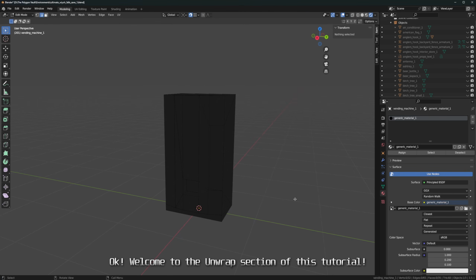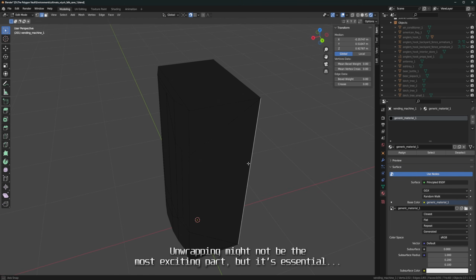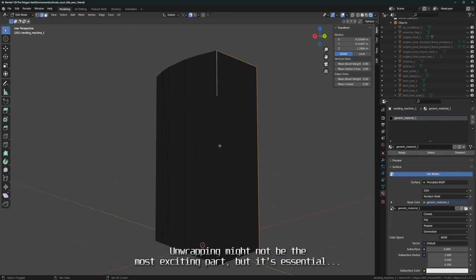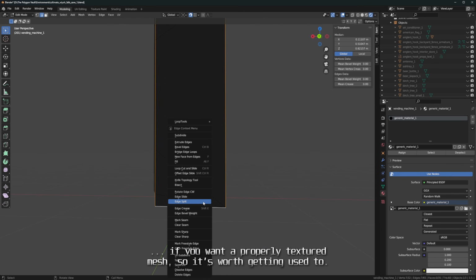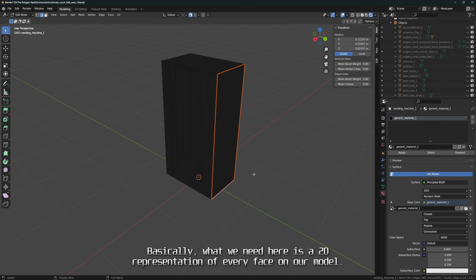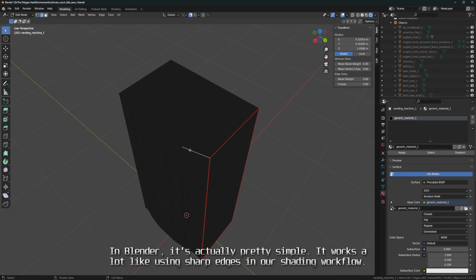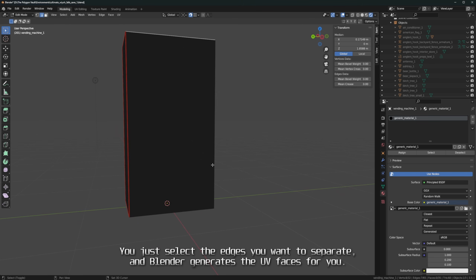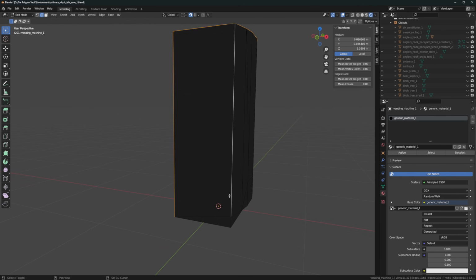Okay, welcome to the unwrap section of this tutorial. Unwrapping might not be the most exciting part, but it's essential if you want a properly textured mesh, so it's worth getting used to. Basically, what we need here is a 2D representation of every face on our model. In Blender, it's actually pretty simple. It works a lot like using sharp edges in our shading workflow. You just select the edges you want to separate, and Blender generates the UV faces for you.